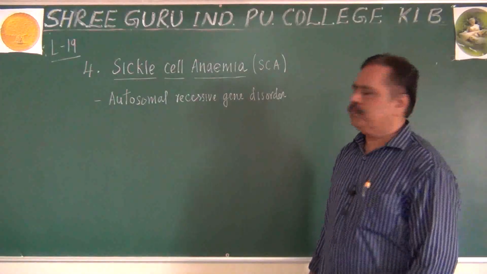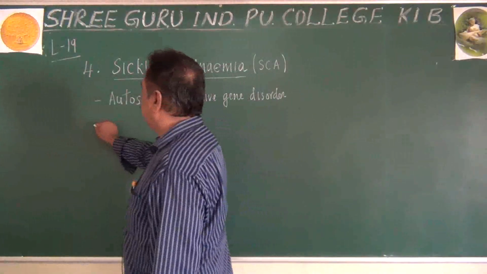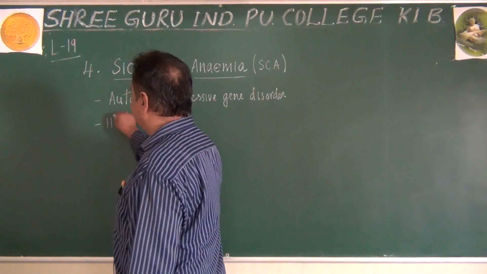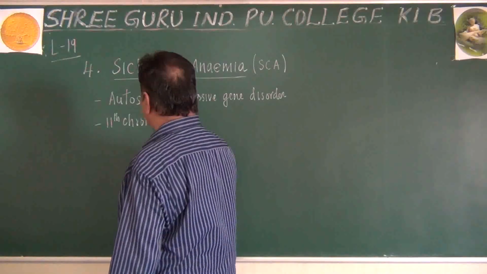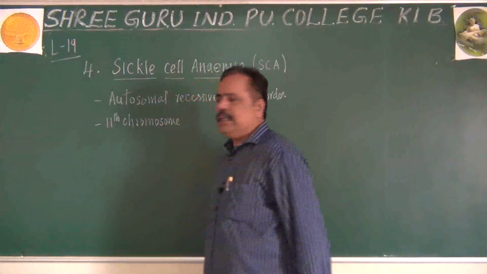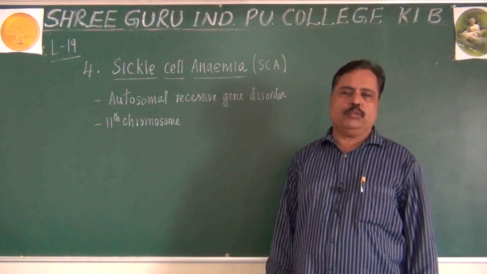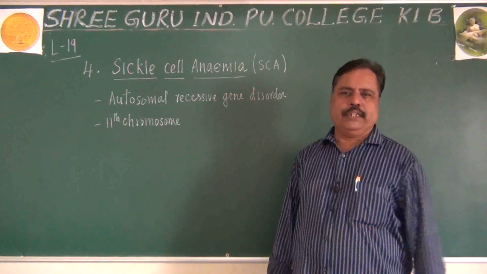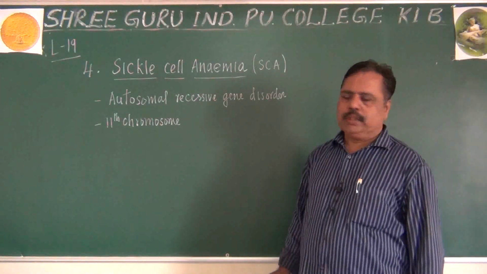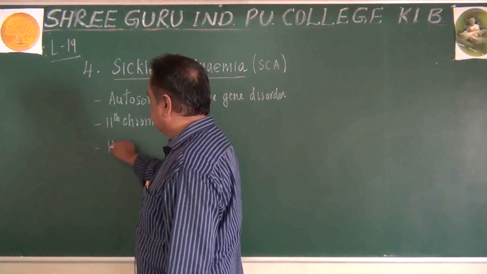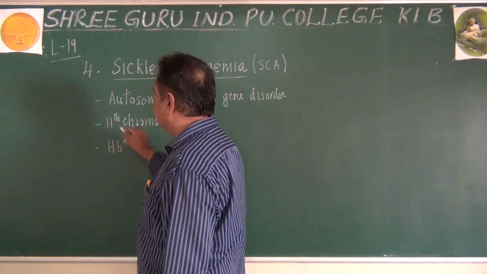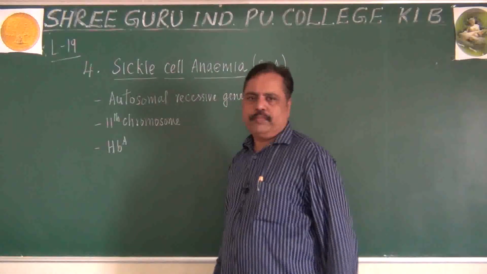Which autosome? The 11th chromosome of our body. If it has a defective gene, it will result in sickle cell anemia. Which gene in the 11th chromosome? Listen here. That gene is known as the HBA gene.